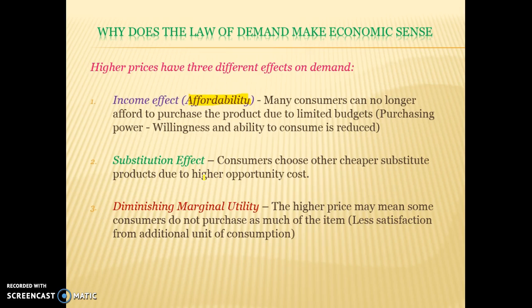And the third one is what we call diminishing marginal utility. And you'll learn about this concept in Chapter 1. So the higher price means that some consumers do not purchase as much of the item because of less satisfaction. So what I'm saying there is, if say we were selling paddle pops for $1, and the satisfaction I get from, say, eating the first paddle pop was, say, $5 worth of satisfaction, and the second paddle pop that I eat was $3 worth of satisfaction, then I'm going to buy at least 2 paddle pops at a price of $1. But if the price of paddle pops increased to $4, then I'll still buy one because I'm going to get the satisfaction out of the first unit, but I'm not going to buy as many.